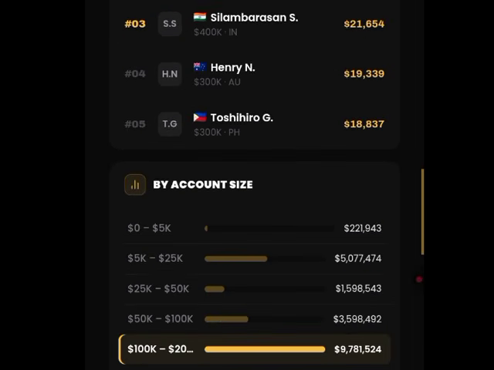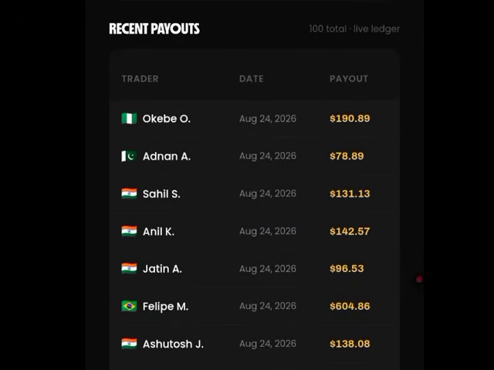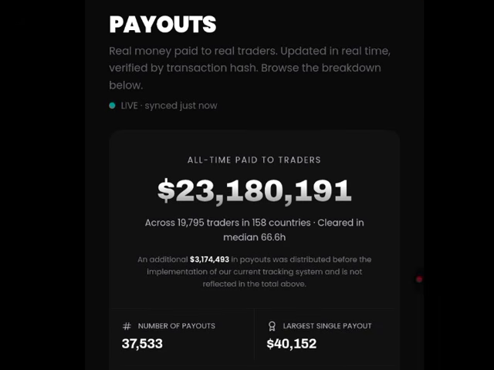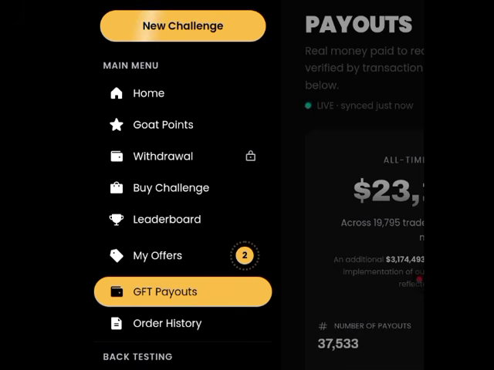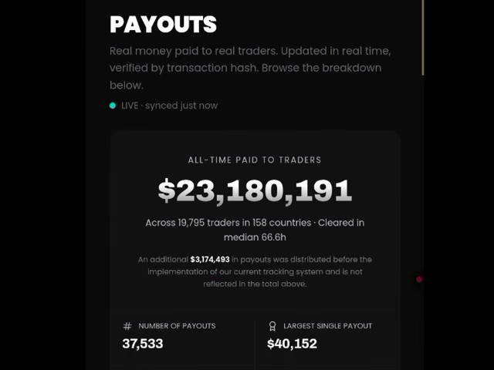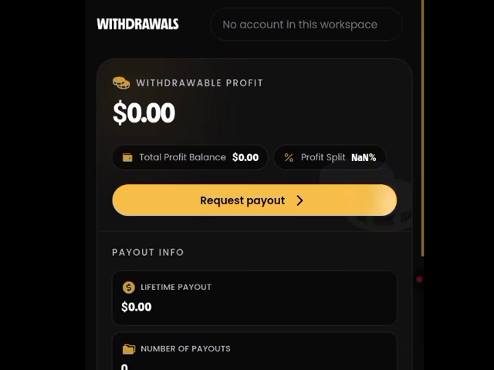As you can see, scroll down. These are the payouts that they already have on this particular platform. Now to make a withdrawal on this platform, as you can see, it's still locked. All you have to do is just click on withdrawal right in the menu button here.